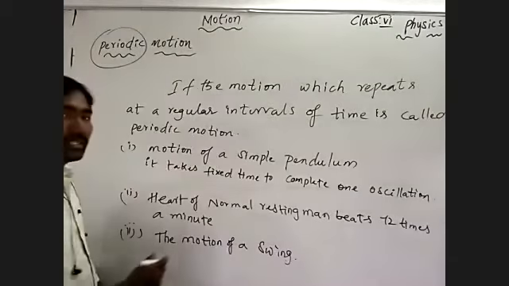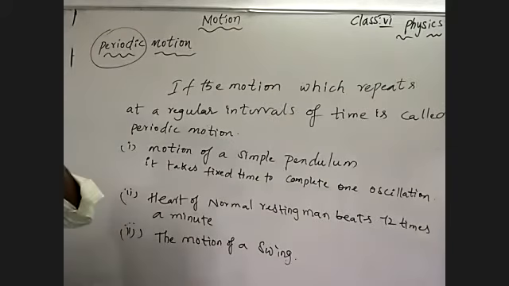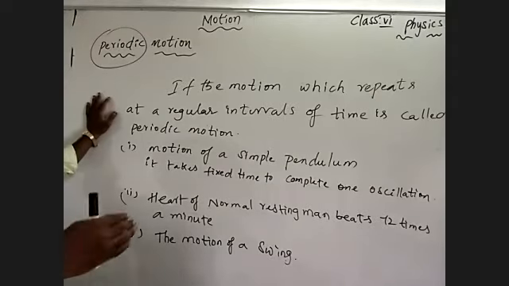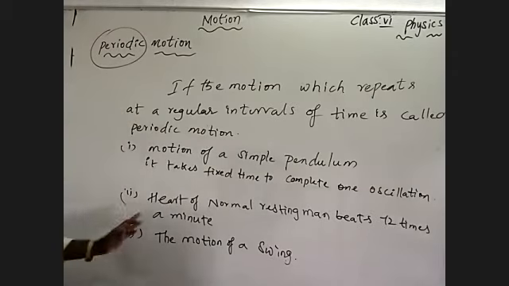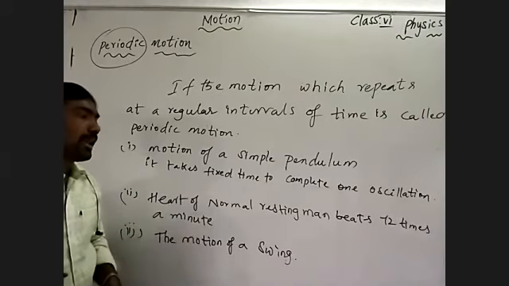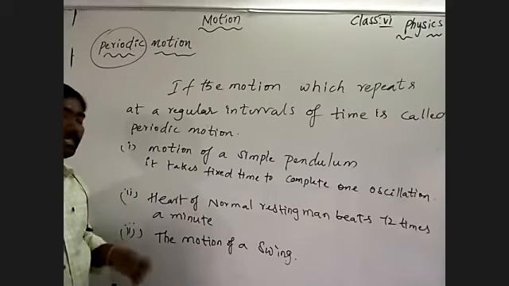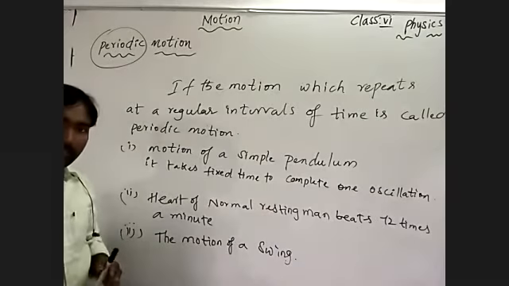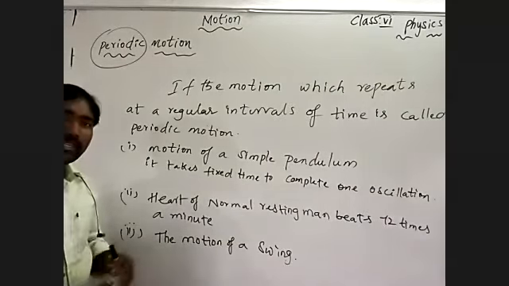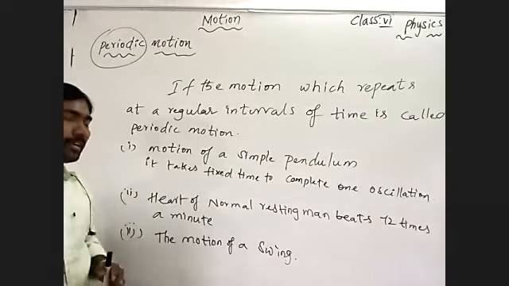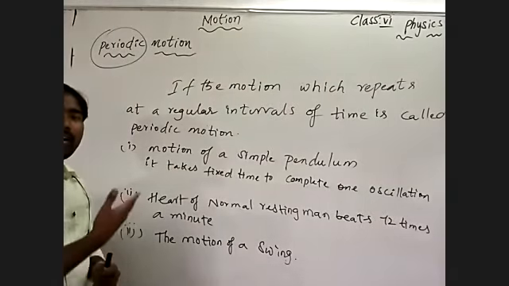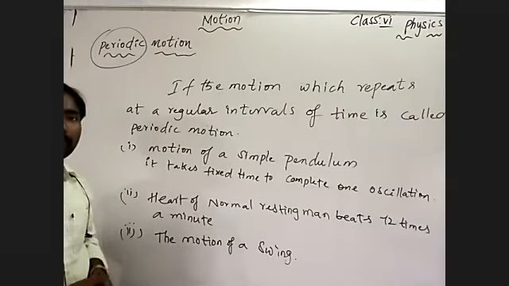Before, I said cradle swing. See here what I am saying. Motion of the simple pendulum takes fixed time to complete one oscillation, moving front and back. Heartbeat of the normal resting man takes 72 times in a minute. For the next minute, what happened? It takes 72 times. After the next minute, again 72 times. It means the regular interval of the beating of the heart is constant, with the same interval of time.